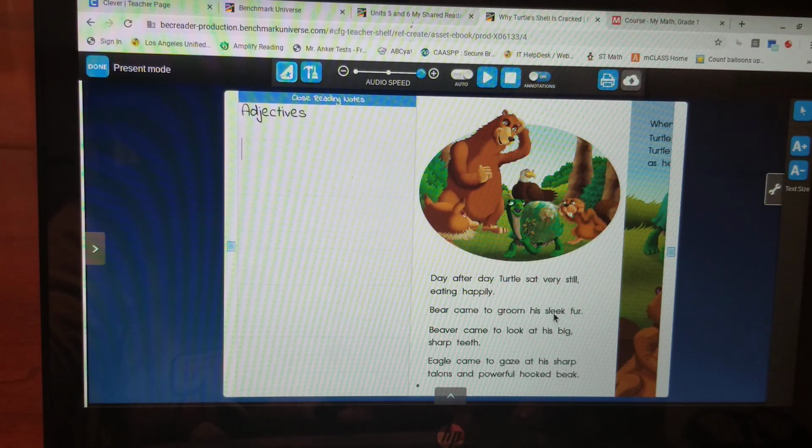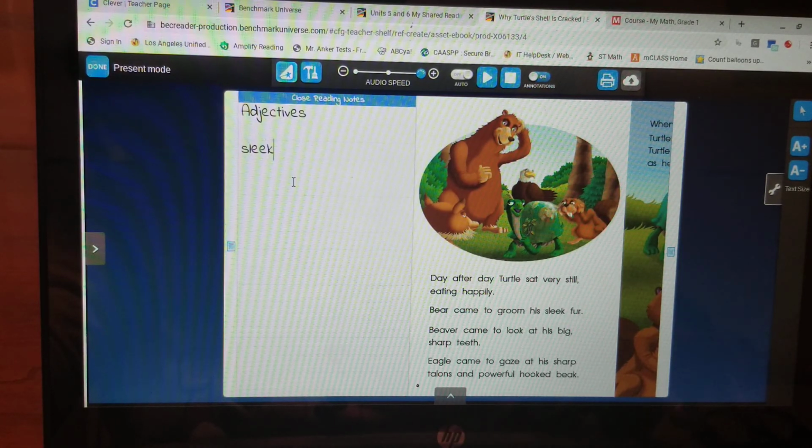The word sleek describes it. Sleek. Sleek means smooth or slippery. It's really shiny. So Bear wanted to groom his sleek fur. That means he's going to rub his head or rub his fur. And he's looking, remember, he's looking at himself in Turtle's shell. Sleek again is the adjective.